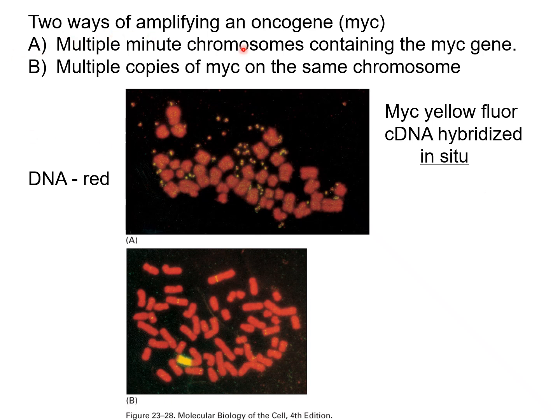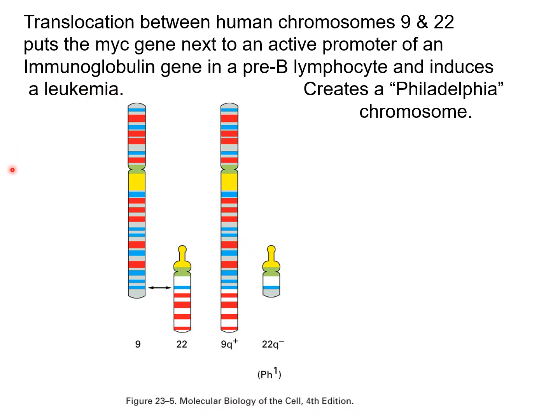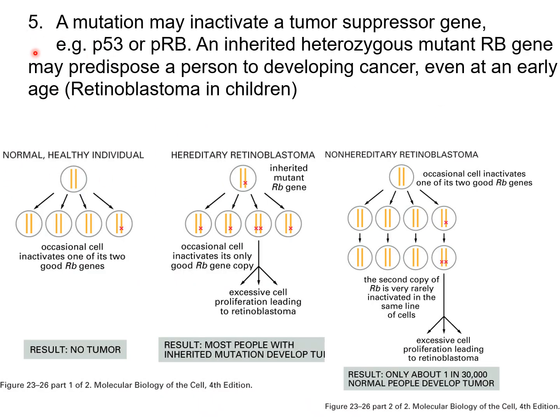And there are two ways of amplifying an oncogene: a chromosome containing the MYC gene, or dual copies of MYC on the same chromosome. This is experimental data. I don't think it's that much needed. Yeah, it's okay. We'll see this. Okay, this is important. So, what's P53? P53 is a signaling protein.